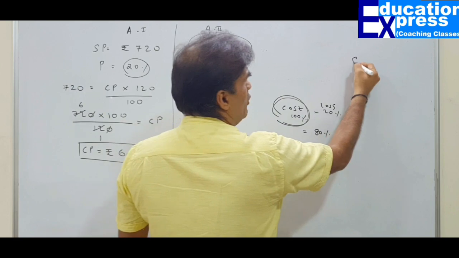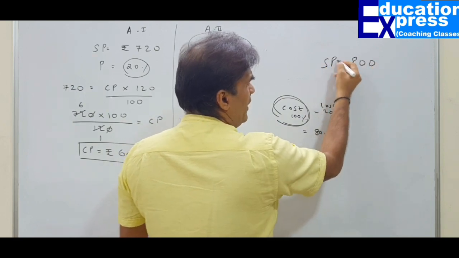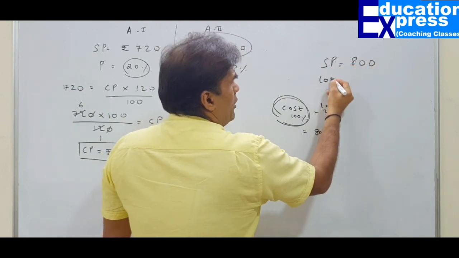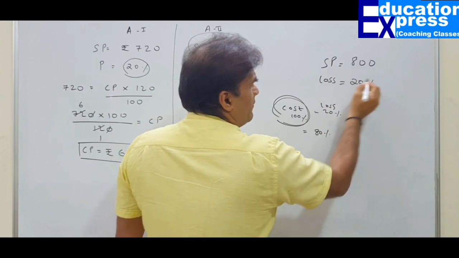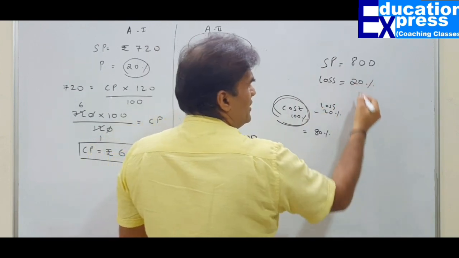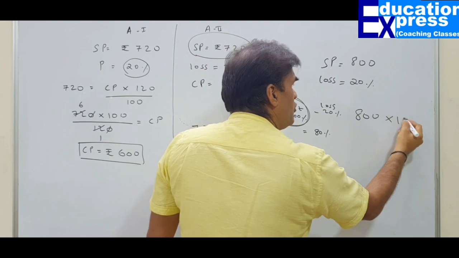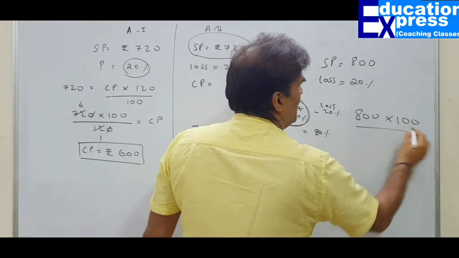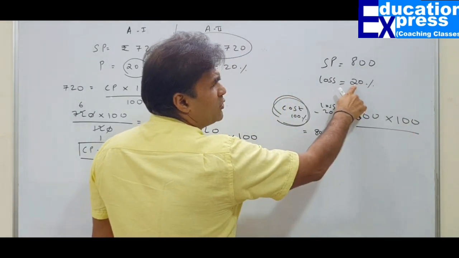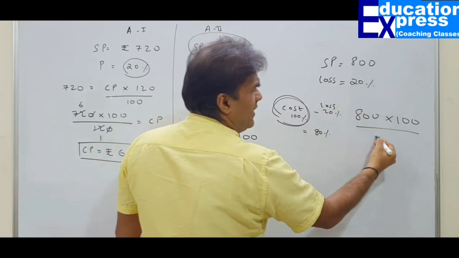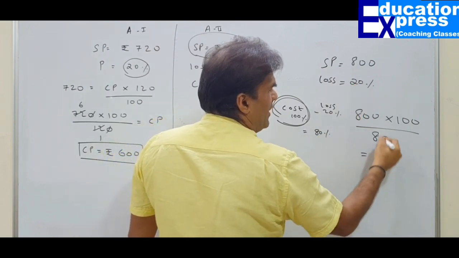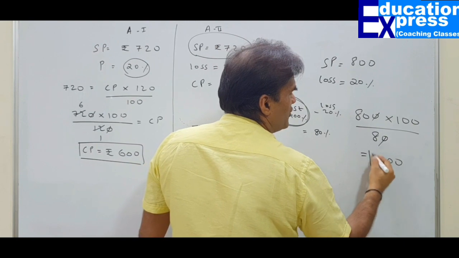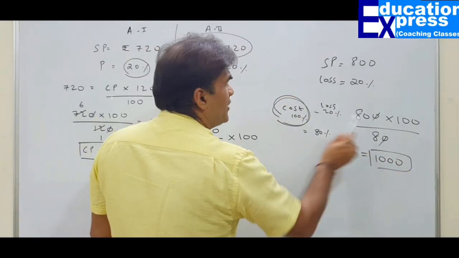Suppose an article was sold for 800 rupees. I had made a loss of 20%. Can you find the cost? Of course, sir. So 800 multiplied by 100 only, and divide by what? Since I made a loss of 20%, 100 minus 20, I'll divide by 80. Automatically you will get to know your cost is 1000 rupees. This is very well understood.